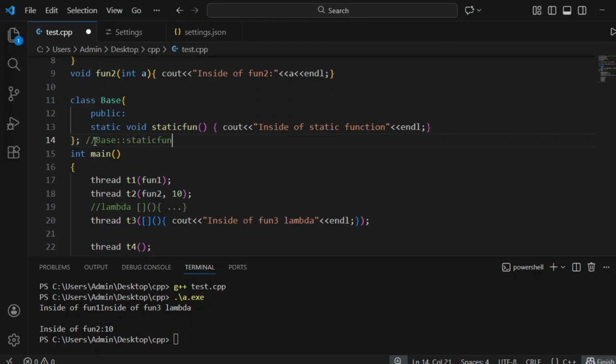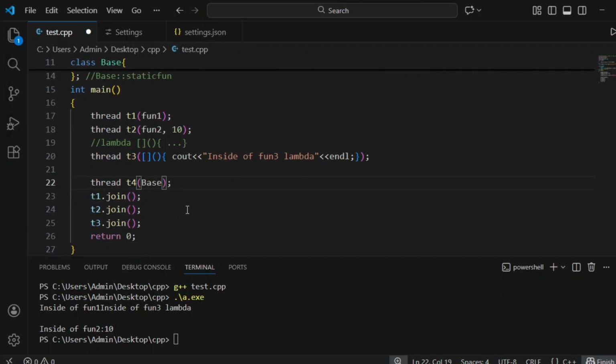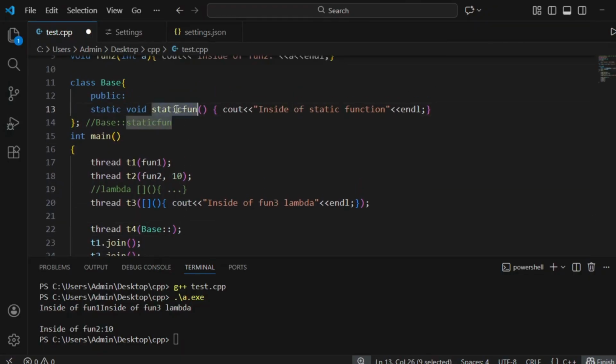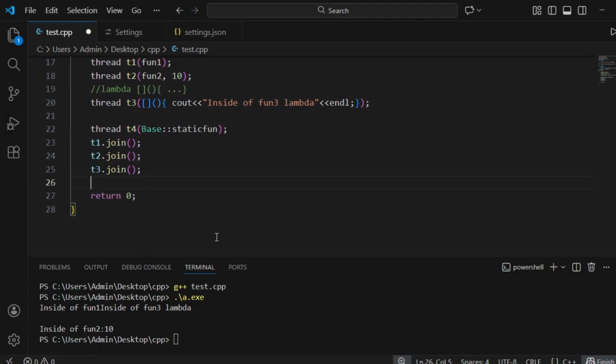The same way, base class name, just copy paste the function name, static function. So this is how we create a thread for the static function. Now t4 dot join, save, let's run this.